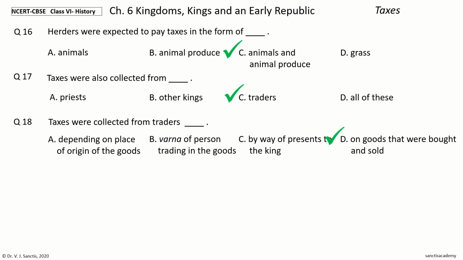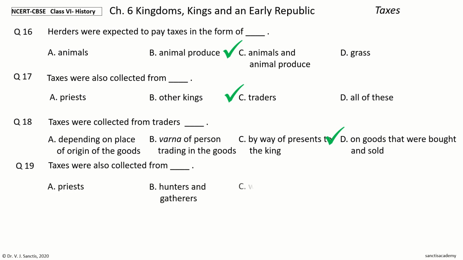Question 19. Taxes were also collected from dash. The options are priests, hunters and gatherers, women, children. Your time to choose. And the answer is hunters and gatherers. So, taxes were also collected from hunters and gatherers.